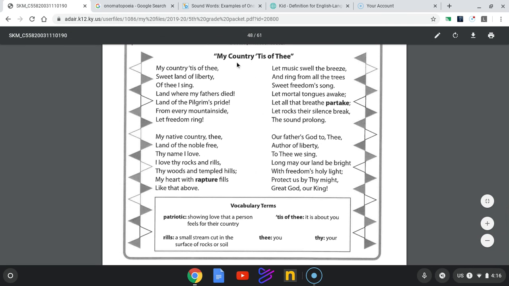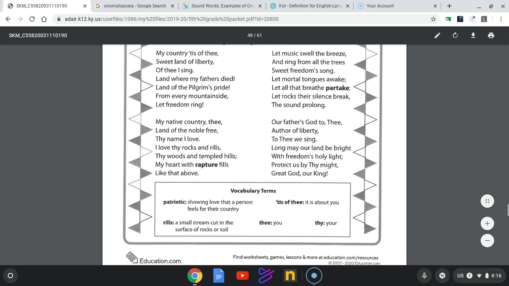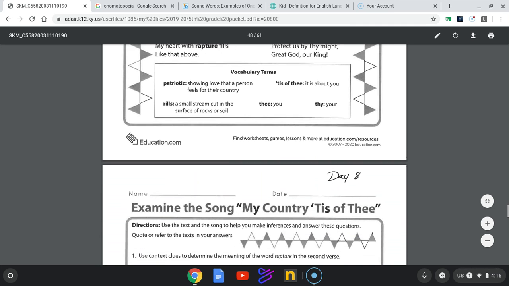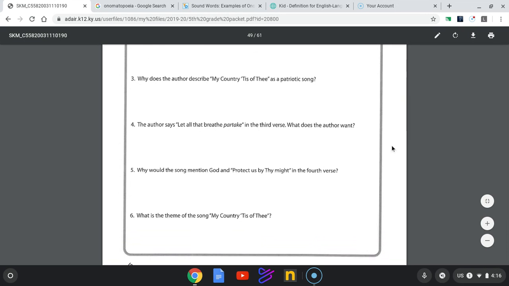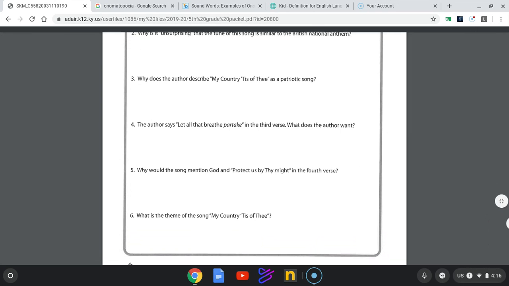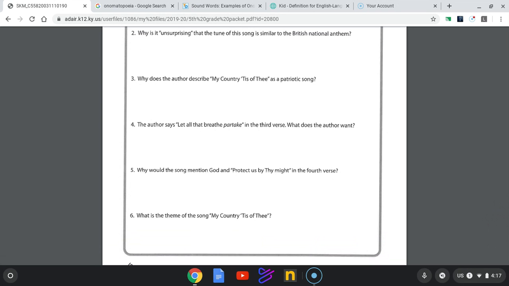Now remember, the title is My Country 'Tis of Thee, and all the way through the song it talks about America with pride and love, and describes the great things about America. So think about, what is the author trying to say about America in order to answer question 5, and then the theme of the song would go along with that as well.